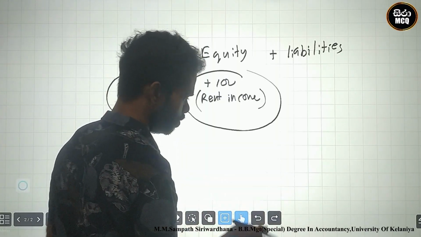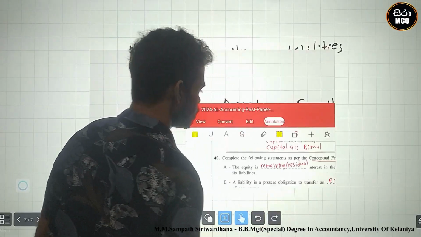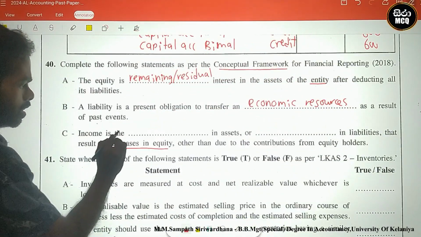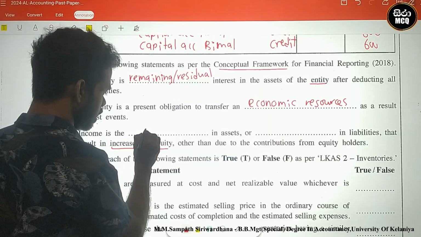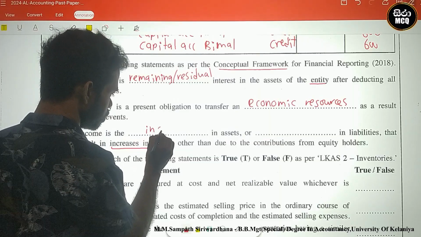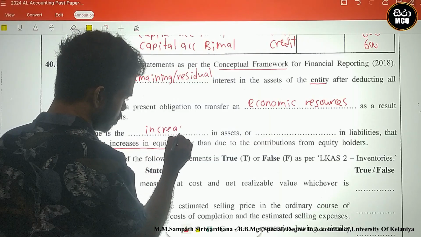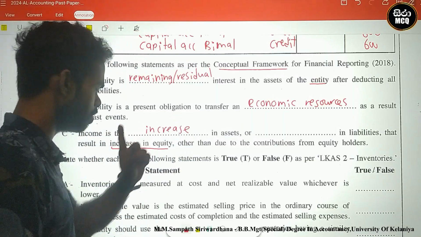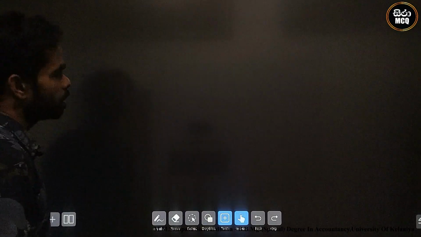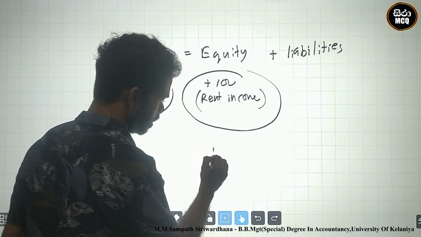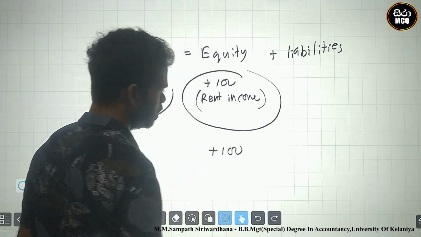Therefore we can fill in one answer: an increase in assets. The second one: there are some incomes generated where the liability is related.